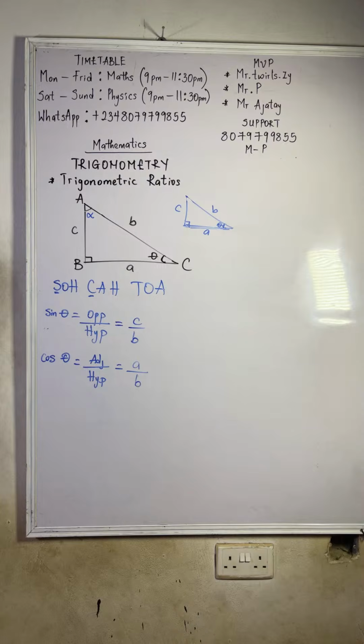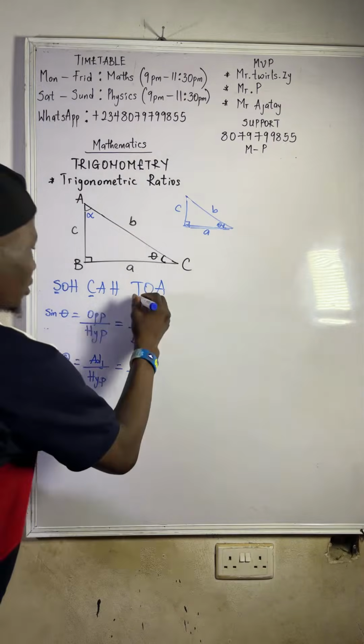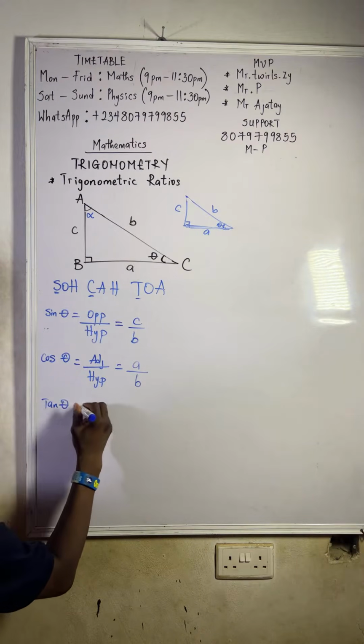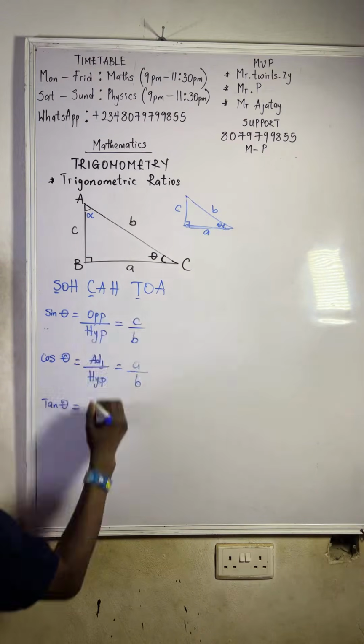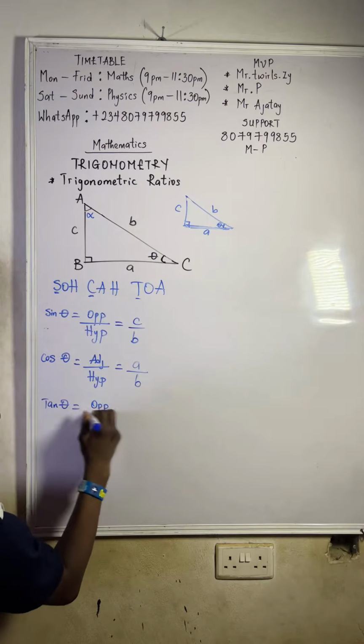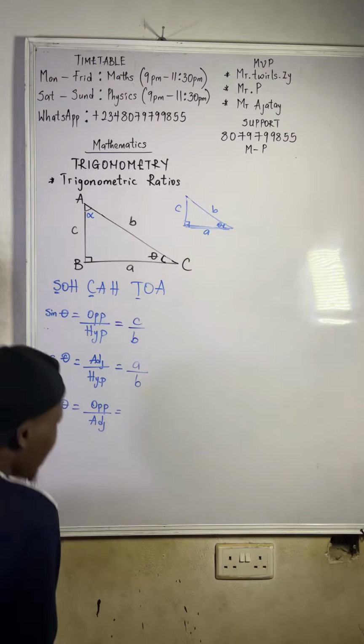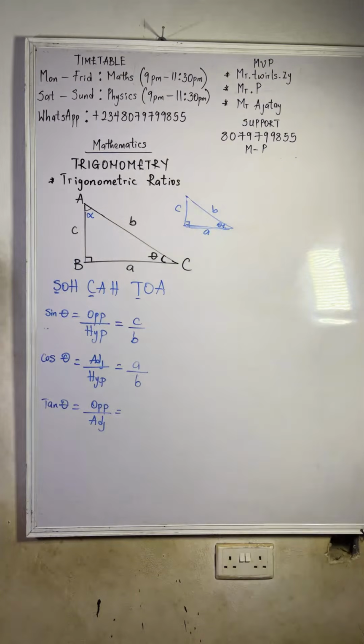All right. So let's go for tan. For tan theta, what is it? O is opposite over A, which is adjacent. Opposite over adjacent. What is the opposite to your angle theta? C, right? You see that you're getting it now.